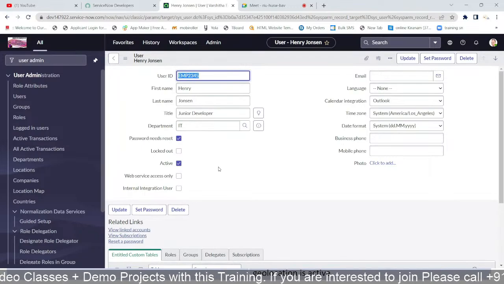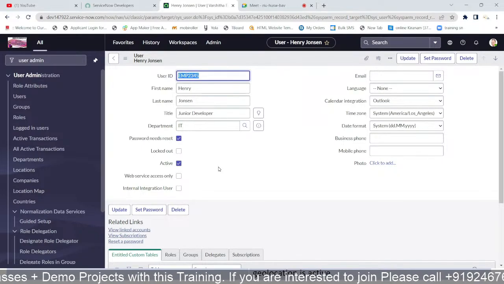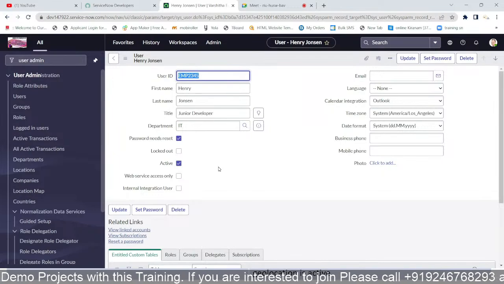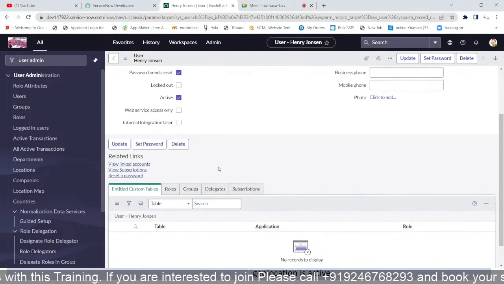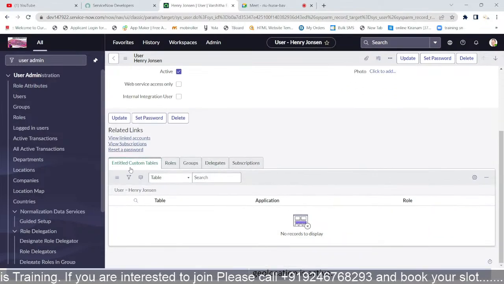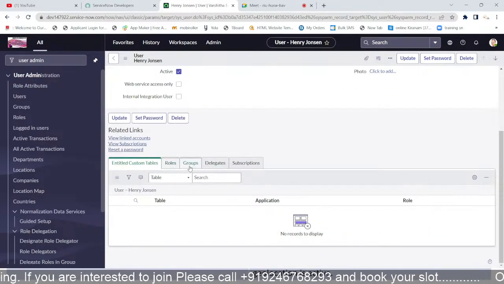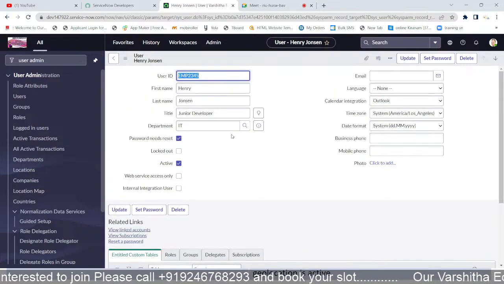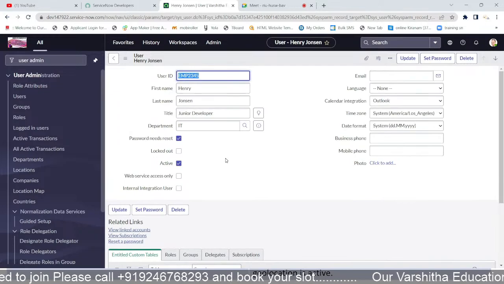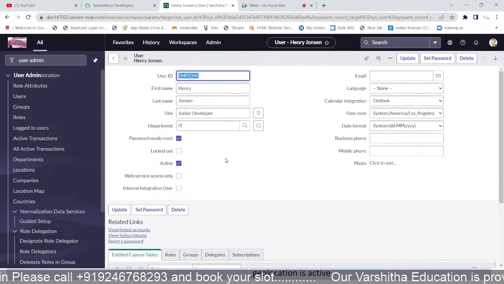And see, once you observe, some extra options also appeared in our form. What kind of extra things are there? See: entitled custom tables, roles, groups, delegates, subscriptions. These are the extra things added. They are added only after saving the record.